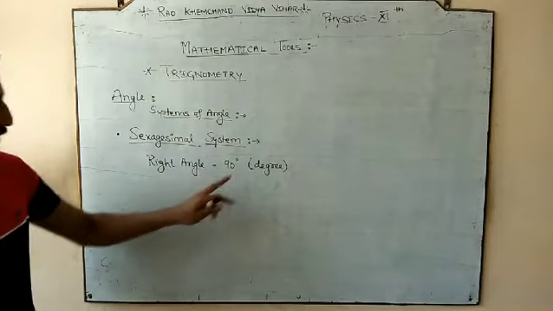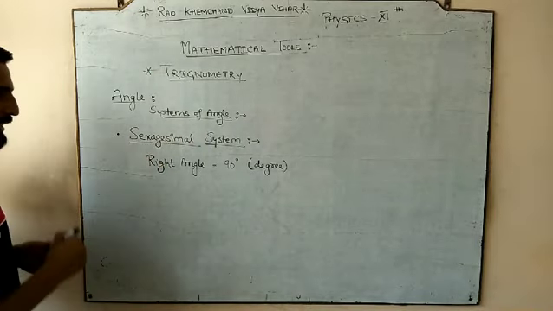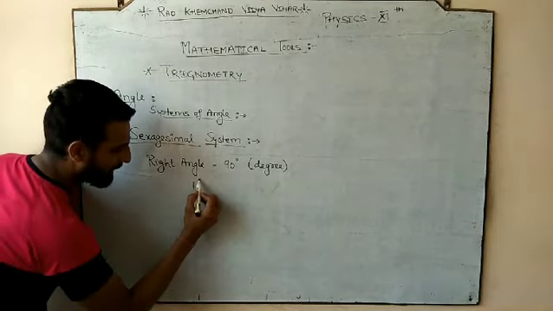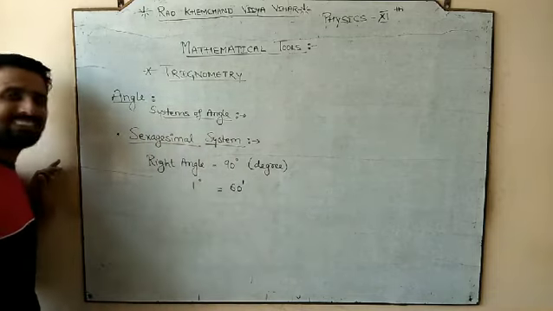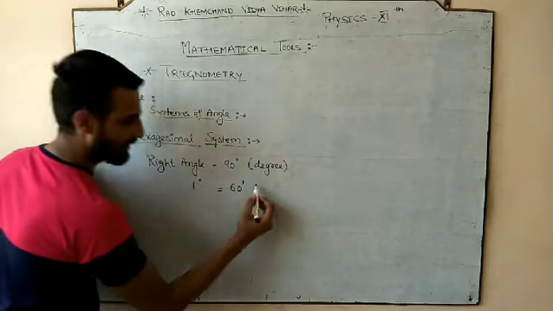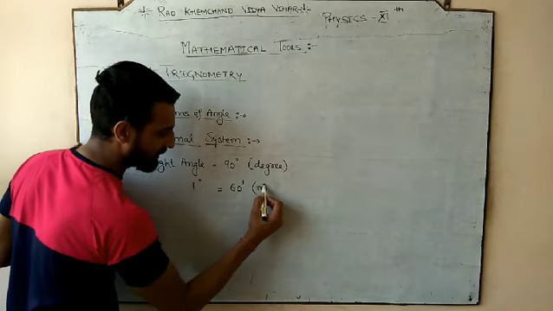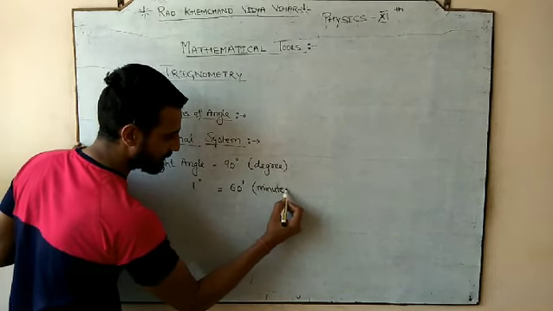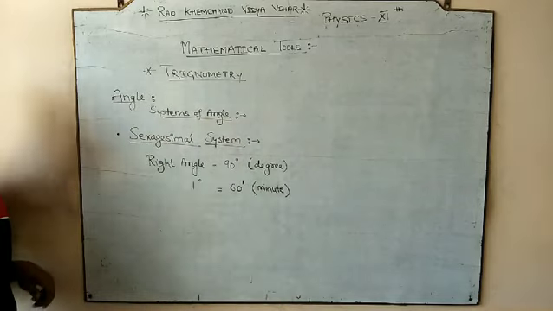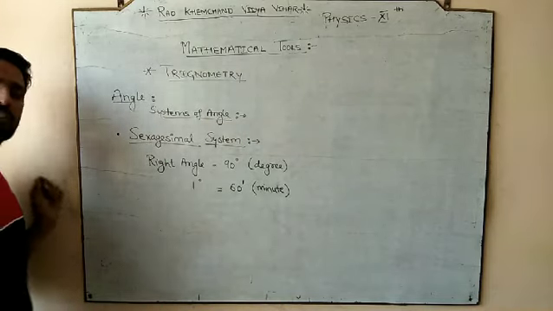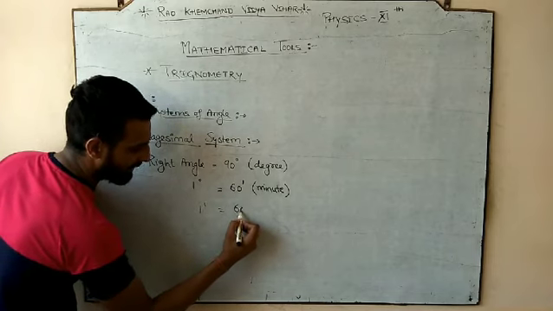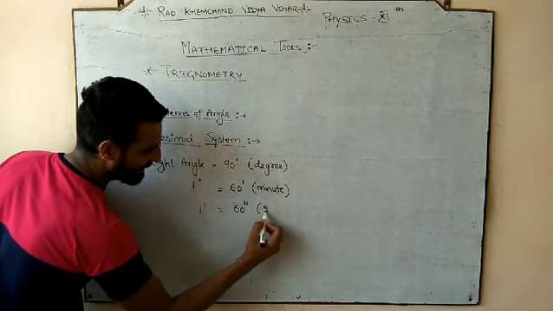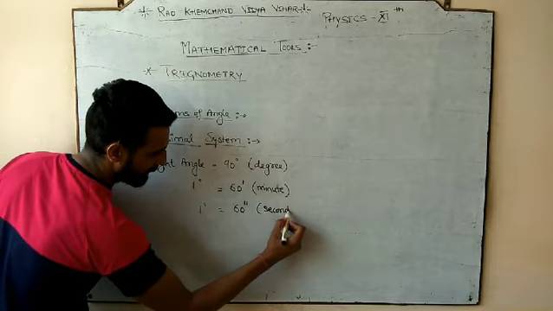Okay, and the symbol for the degree is this manner, you all know that. And 1 degree is always equal to 60 minutes, the dash. So this dash symbol represents the minute. Okay, so 1 degree is always equal to 60 minutes, and 1 minute is always equal to 60 seconds.